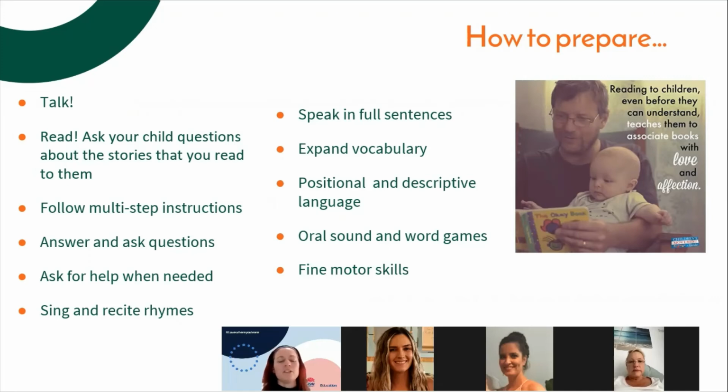The other thing I'd recommend you do is to be working on fine motor skills. One of the things that can happen when children start kindergarten is that maybe if they're a child that didn't like colouring in at preschool, they may have some weaknesses in their fine motor skills and in their ability to hold a pencil, for example, and control that pencil.